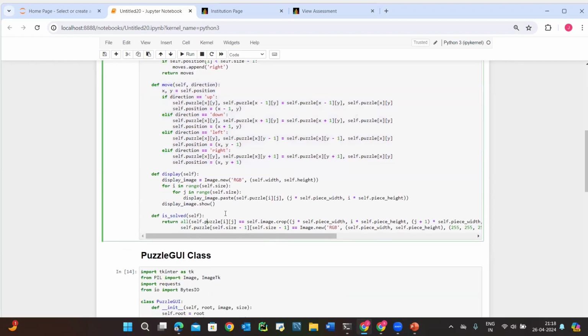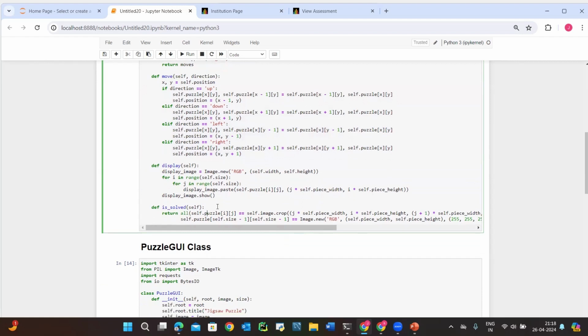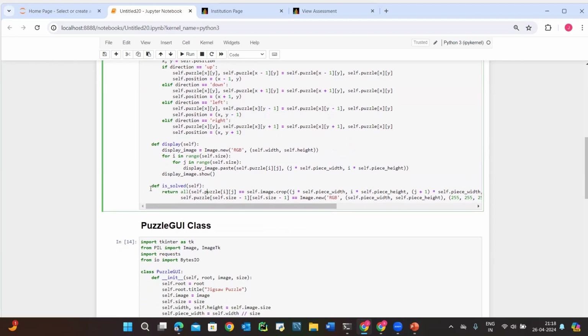Finally, it shows whatever the image has produced. And next comes the e-solve method. This is a method which compares each puzzle piece with the corresponding portion of the original image to determine if they match or not. It also checks if the bottom right piece is a blank piece.